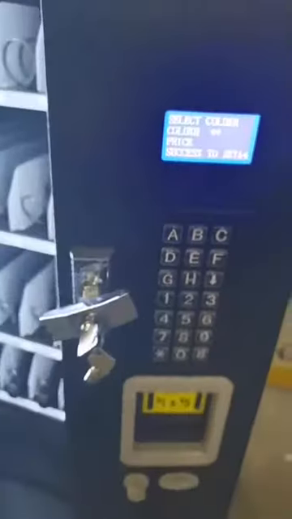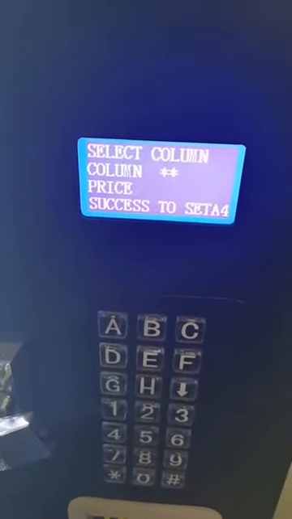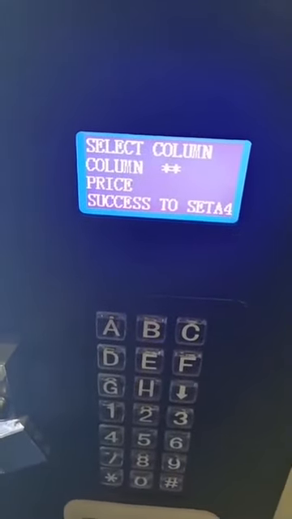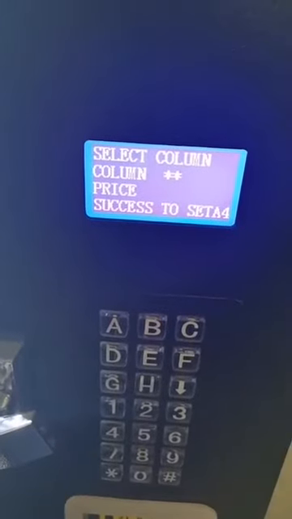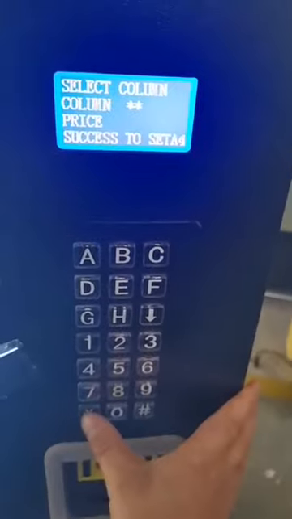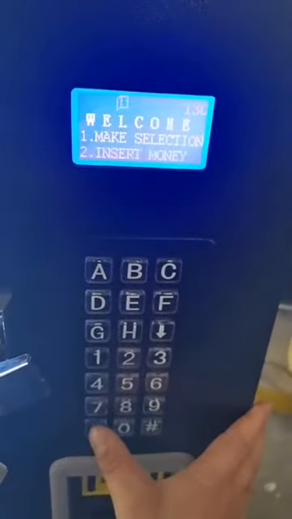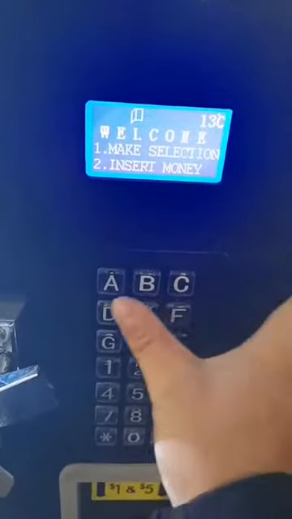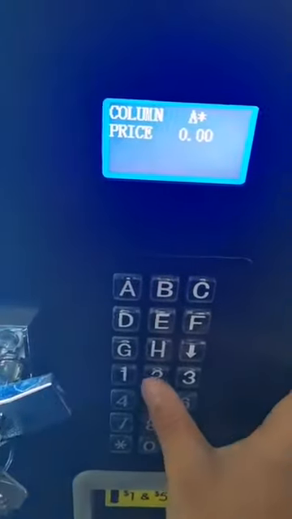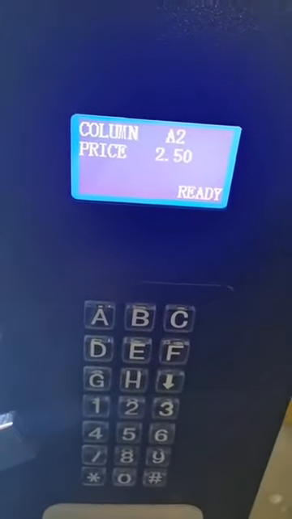So you just need to set up the price column by column, tray by tray, until it's completed. And then press this button to go back to the first page. Now we can test like this. A2, the price is 2.5, like this.